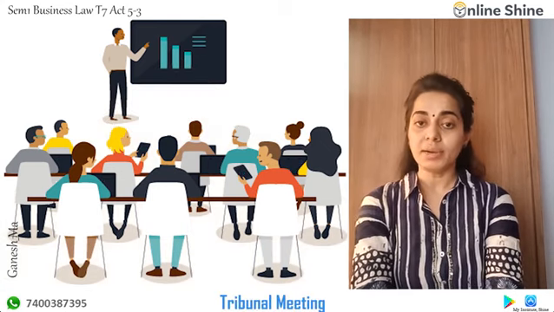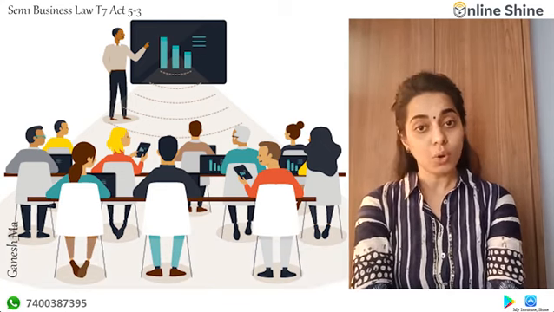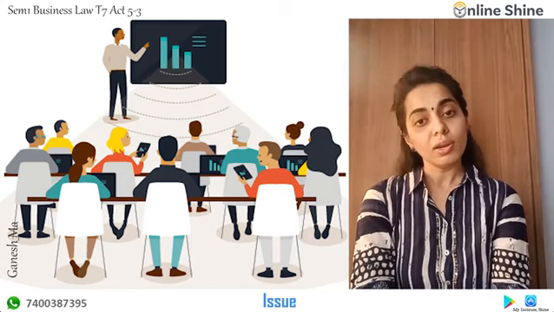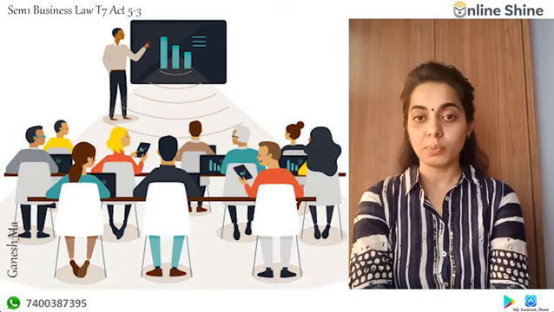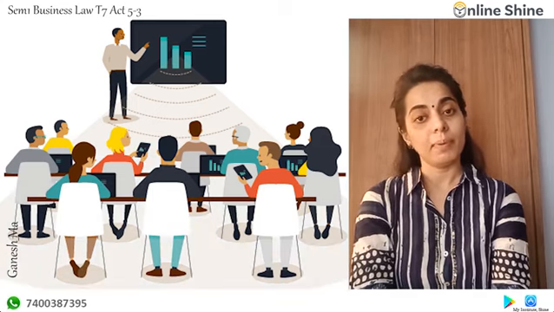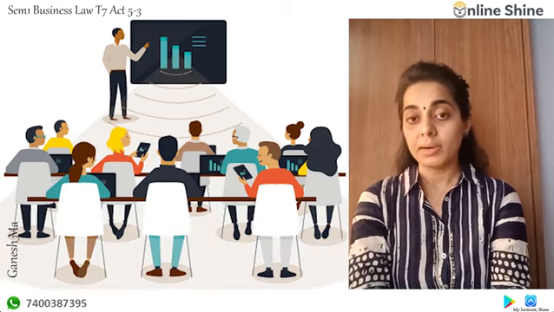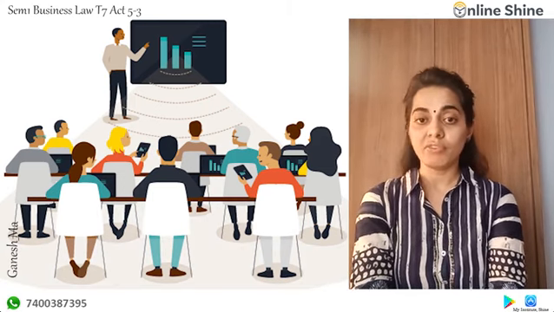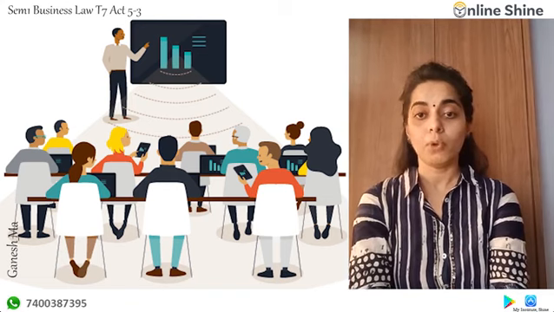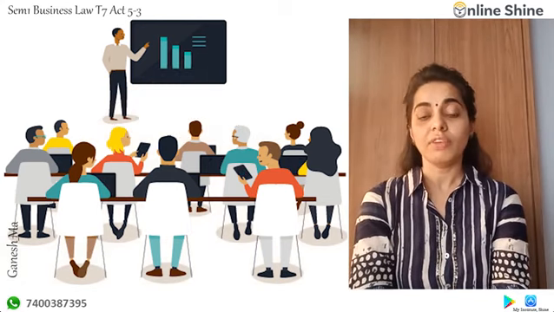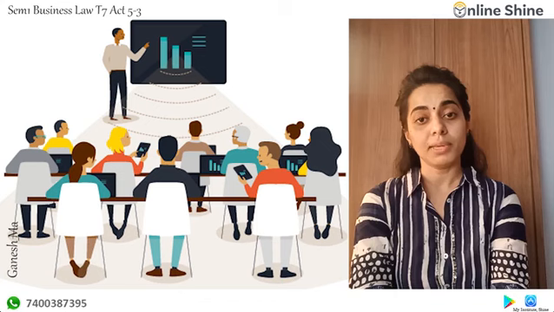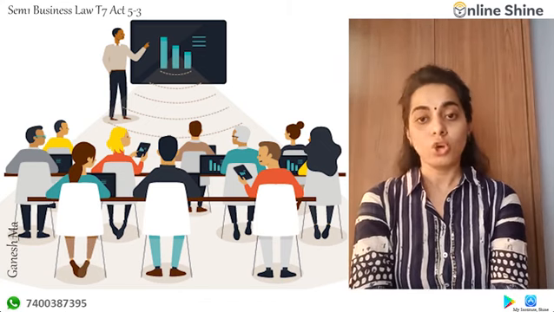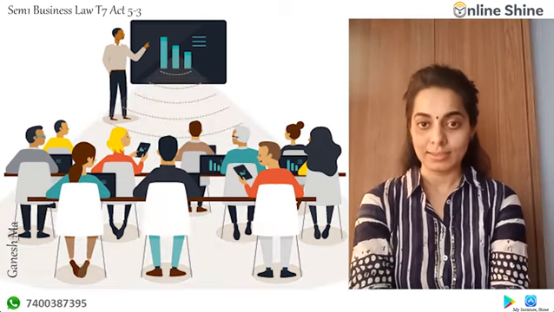This tribunal meeting is conducted by the court authorities or the tribunal if there is a particular issue, and before conducting this meeting a notice has to be given and circulated to all the members, directors and everyone. Once all the meetings we have talked about are held, there has to be proper disposal through minutes, and they will have to submit the report of the same. So this we have talked about your prospectus and your different meetings. Thank you.